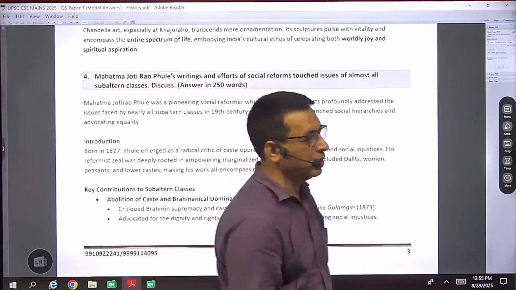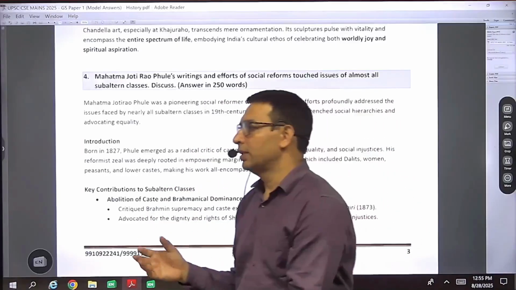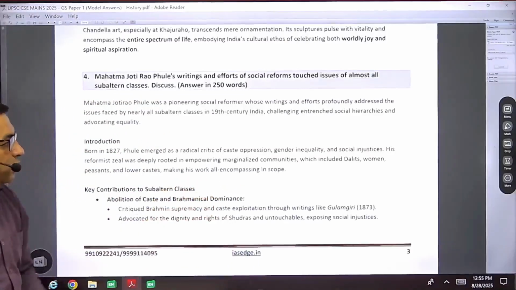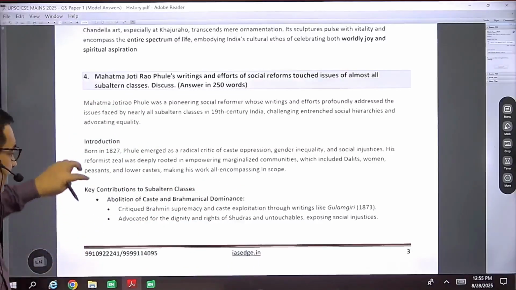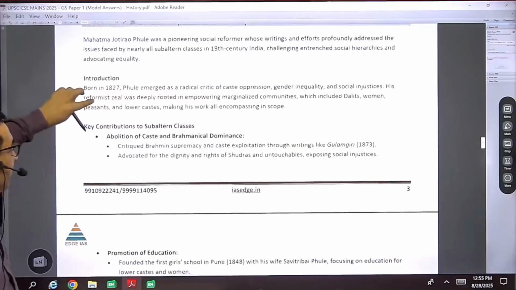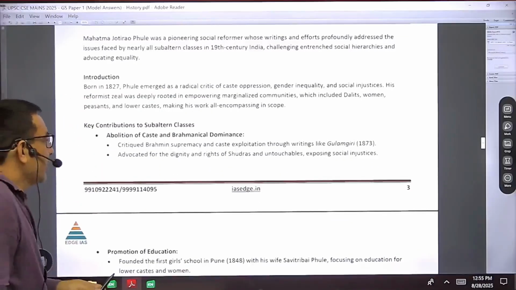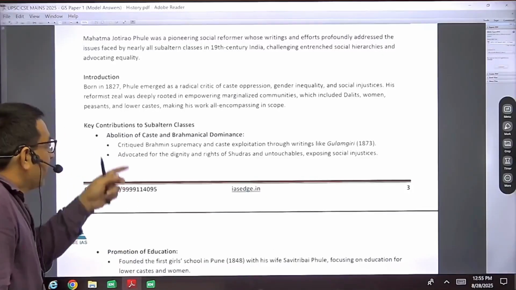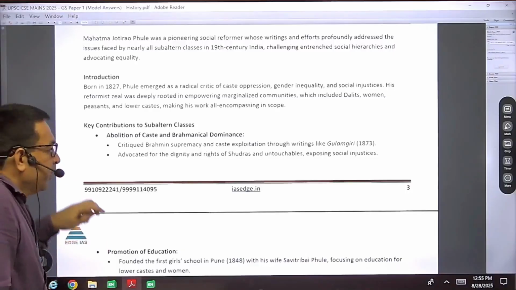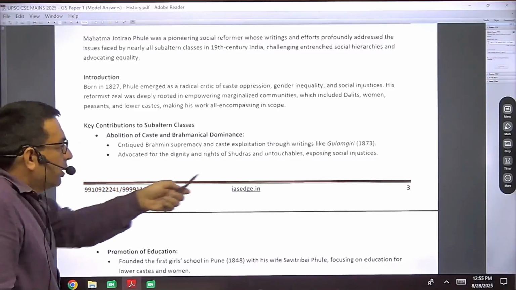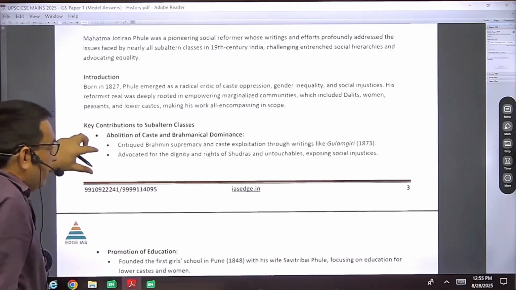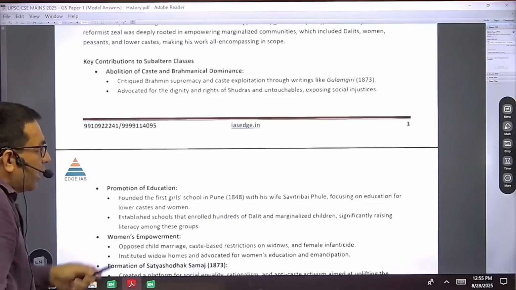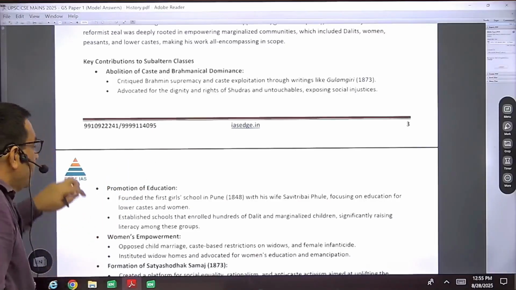He tried to contribute something so that the lives of different classes would be improved. He voiced against the dominance of the Brahmins. He argued for the abolition of caste and untouchability. He wrote Gulamgiri, which is very important. He talked about the rights and dignity of the Sudras and untouchables. He exposed the social injustice.